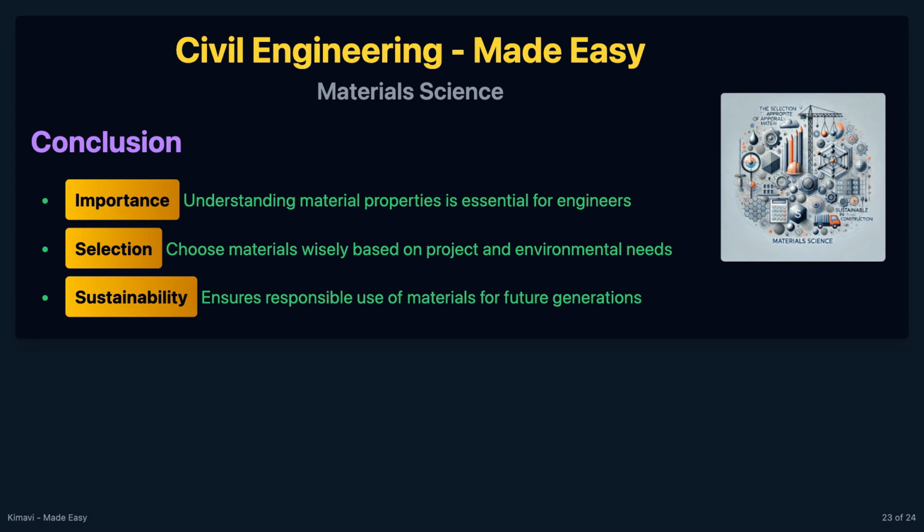By understanding the properties of materials, selecting appropriate construction materials, and considering sustainability, civil engineers can design and build structures that are not only functional and durable, but also environmentally responsible.